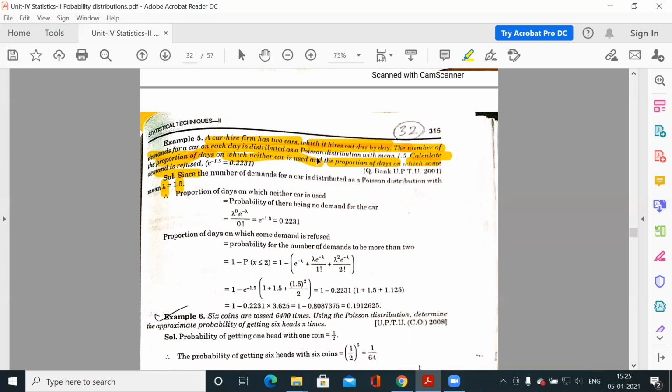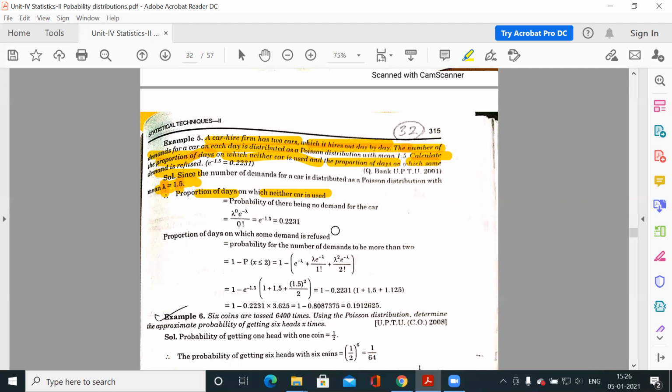We have to use the Poisson distribution, because the number of demands for a car on each day is distributed as Poisson. So now we know the parameter. For the proportion of days on which neither car is used, the number of demands for the car on that day must be 0, otherwise at least one car would be used.